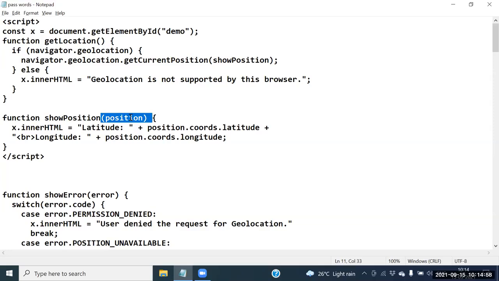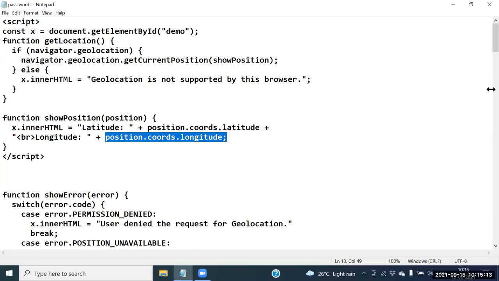How to get the latitude here? Position dot coordinates dot latitude. How to get the longitude here? Position dot coordinates dot longitude. So automatically we can get the latitude.